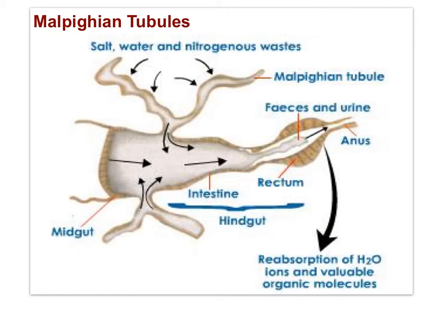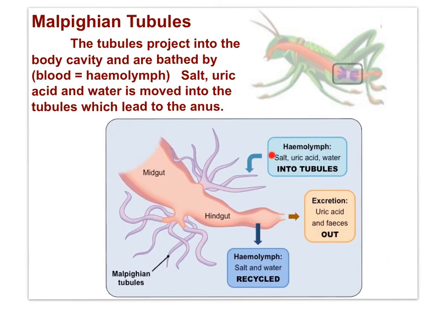This is osmoregulation. Once again, salt, water, and nitrogenous waste are actively moved into the tubules from the fluid of the body known as hemolymph. The nitrogenous wastes, salts, and water mix with the feces and move toward the anus. Some water is resorbed from the rectum. This is osmoregulation. Insects excrete uric acid, a relatively dry paste. This is an example of an adaptation for water conservation, osmoregulation.